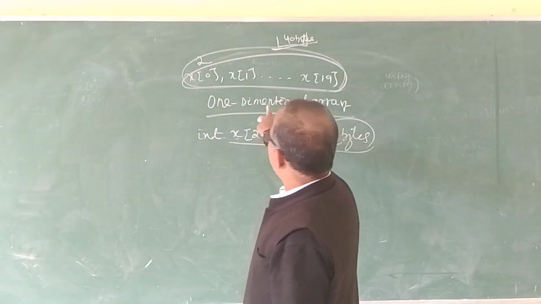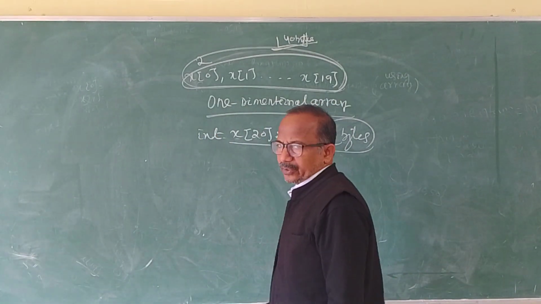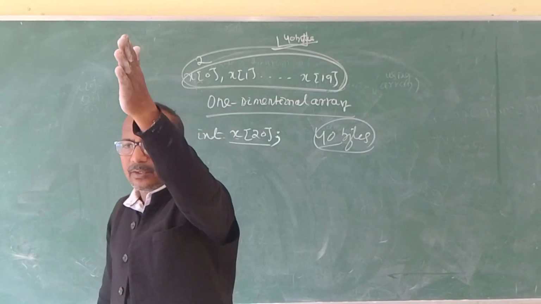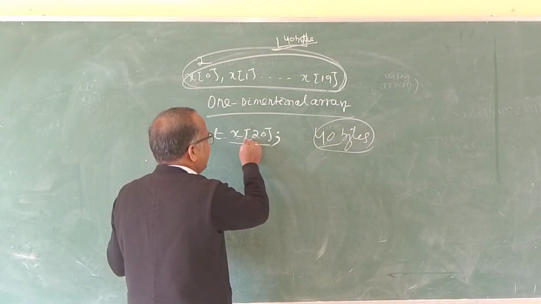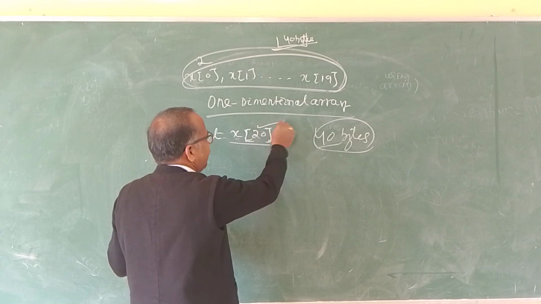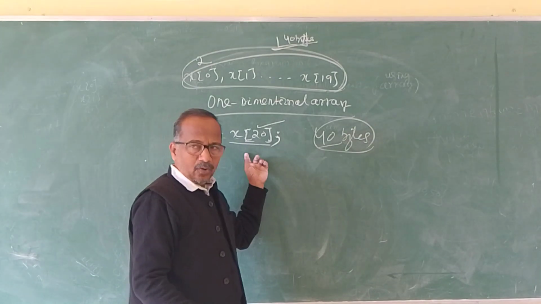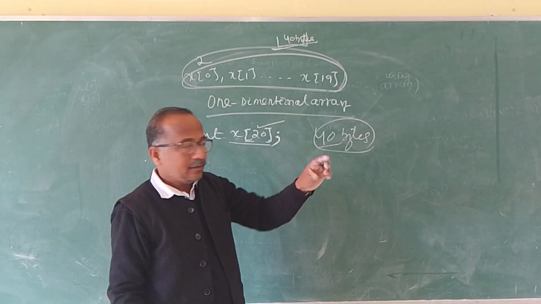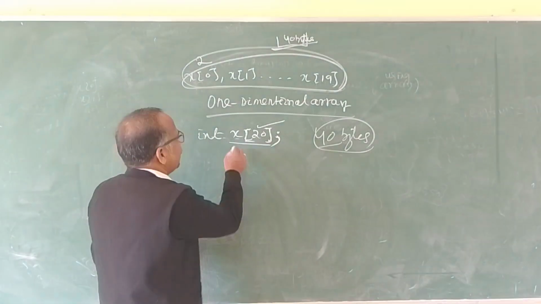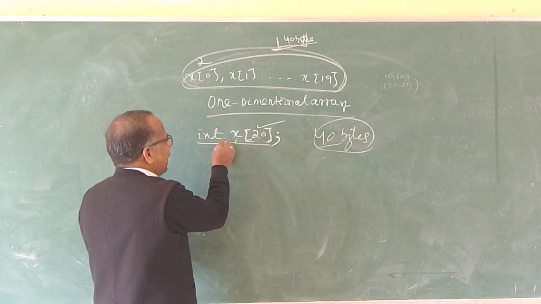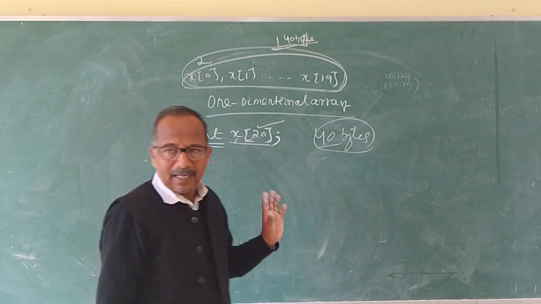And because this is one-dimensional, it means either a row matrix or a column matrix. So we arrange the numbers in a row or column. This is called the index. 20 means a maximum of 20 elements are there. It starts from 0 to 20 minus 1, which means 0 to 19. Here this is the name of the array, and this is the data type, either integer, float, double or character. So this is about the one-dimensional array.